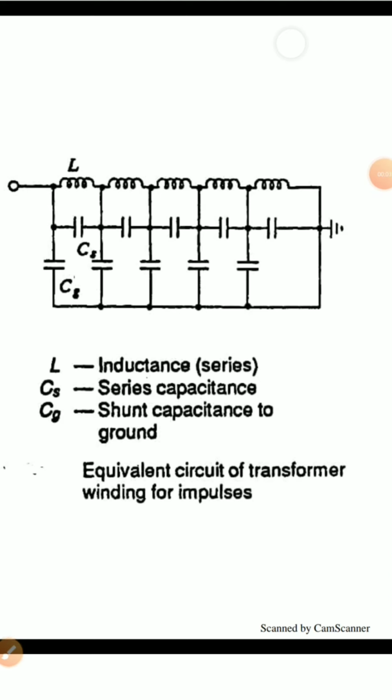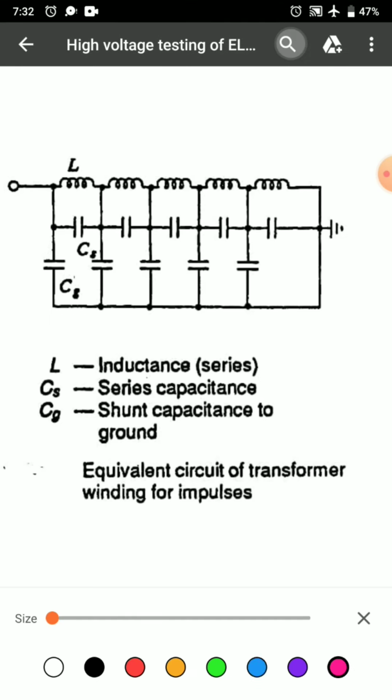Here we have an equivalent circuit of transformer winding for impulse testing of a transformer. We have inductance L, capacitance Cs in series, and capacitance Cg, which is shunt capacitance to the ground. The voltage distribution along the transformer winding will not be uniform.